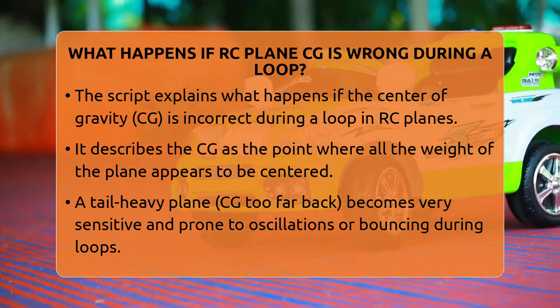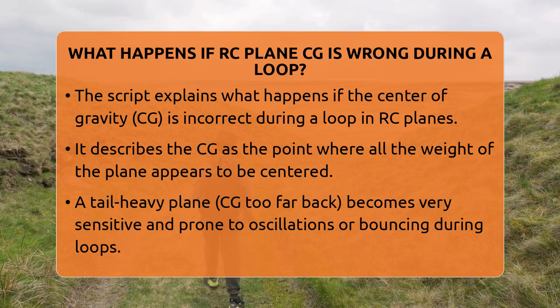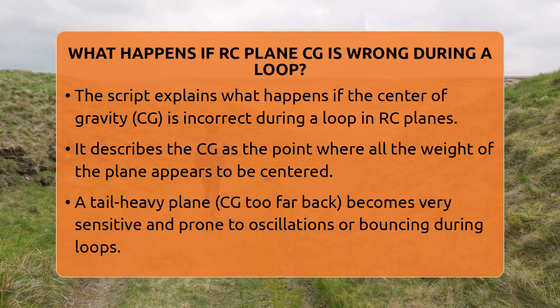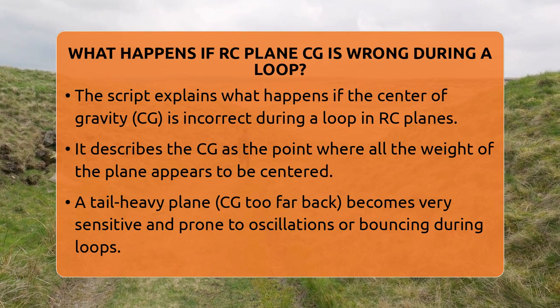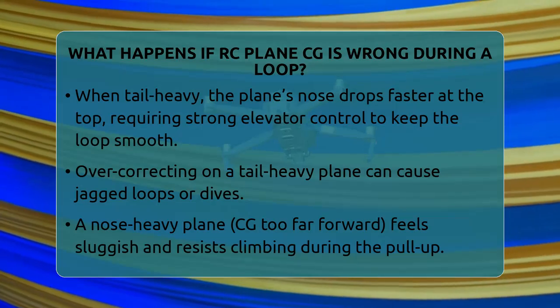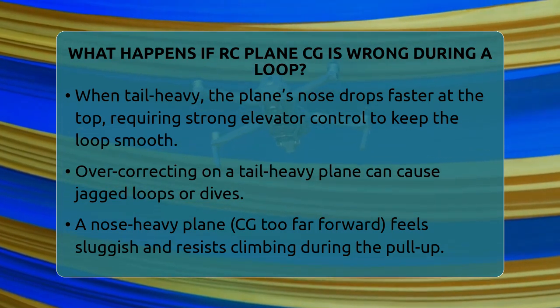If the center of gravity is too far back, the plane becomes tail-heavy. This makes it super sensitive to small control inputs. When you pull up to start the loop, the tail-heavy plane will pitch up sharply and may start to oscillate or porpoise. It's like the plane is bouncing up and down, making it hard to keep a smooth, round loop.